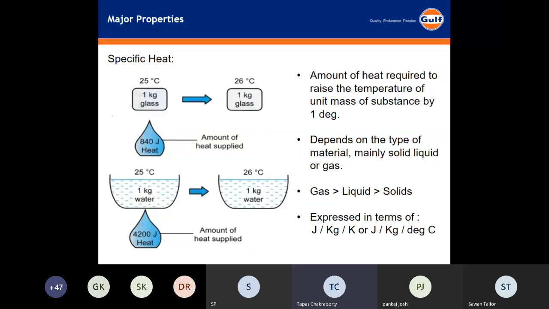So the more heat it can absorb from the source without increasing the temperature of the fluid, the better. If the specific heat of the thermic fluid is high, it can absorb more heat from the source, and without increasing the temperature, it can transfer the heat with a better thermal conductivity. Is it clear now? So the higher the specific heat, the better. It can absorb more heat and hold more heat.